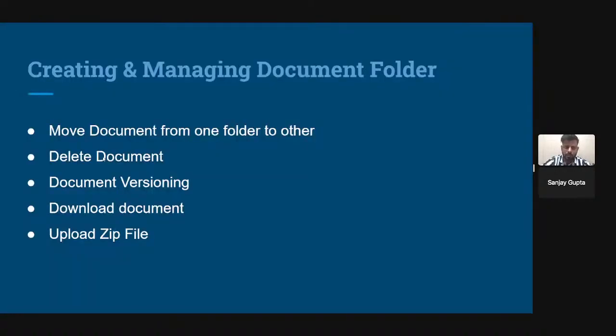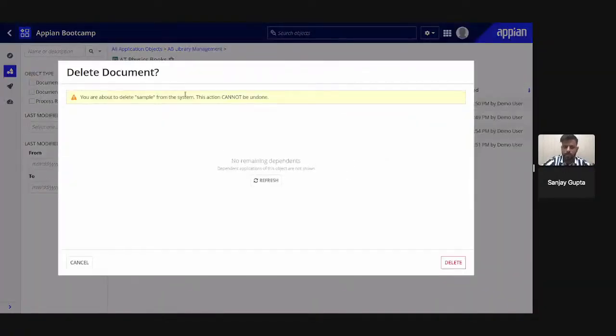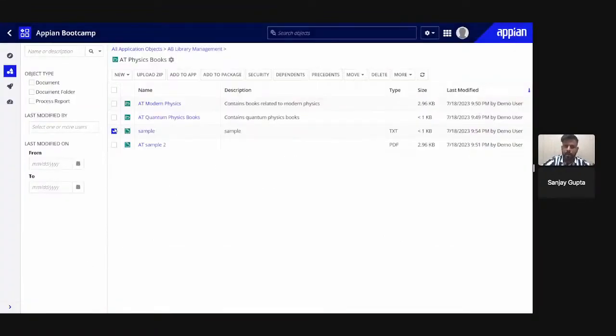Now delete document. If you want to delete a document, you just select this particular one and you can delete from here by clicking on this one. It will ask for an acknowledgement from you, and you can click on this delete button, and this folder or this document will be deleted. But deleted activities cannot be undone in Appian. So we should delete any artifacts in Appian carefully.